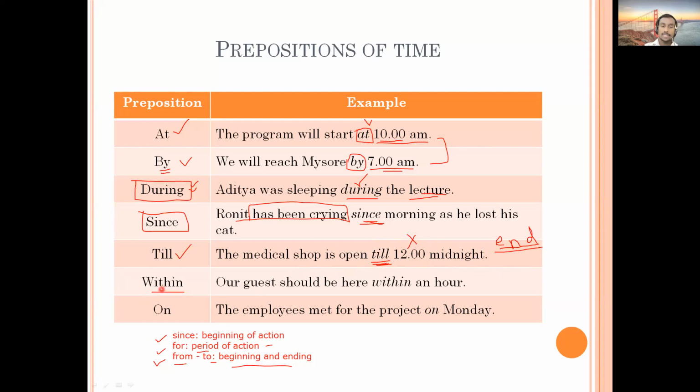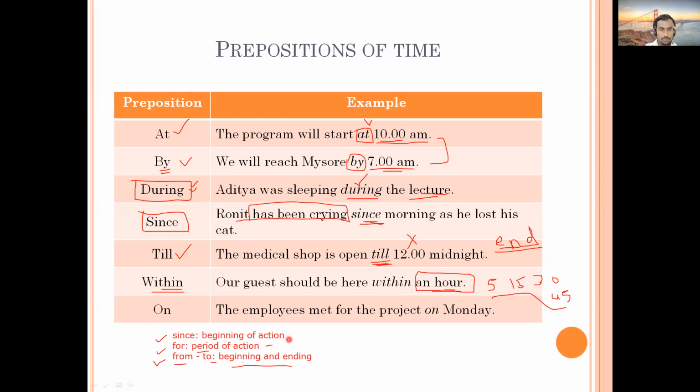Then next is within. So within is something that is in a limit, or having a given limit, a certain limitation. For example, our guest should be here within an hour. So within an hour, maximum you can expect an hour, not more than an hour. When you say within an hour, it can be 5 minutes, 15, let's say 30, 45 minutes, or 1 hour also. When you just say within 1 hour, it can be at any time within that hour.